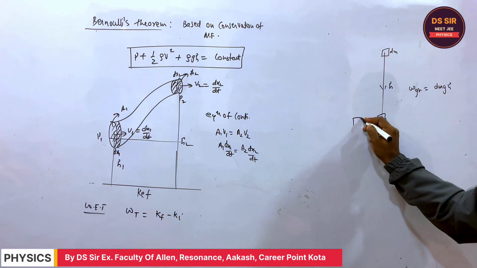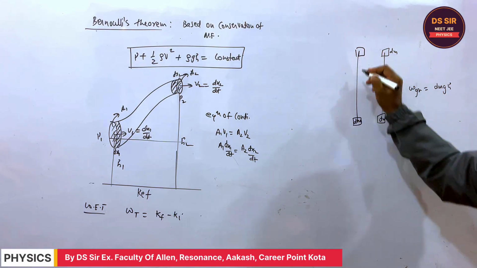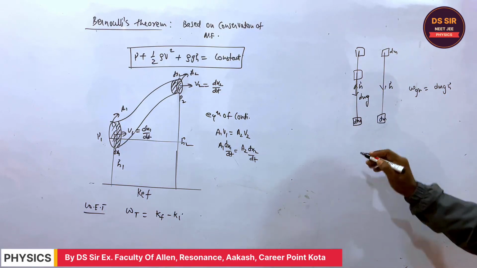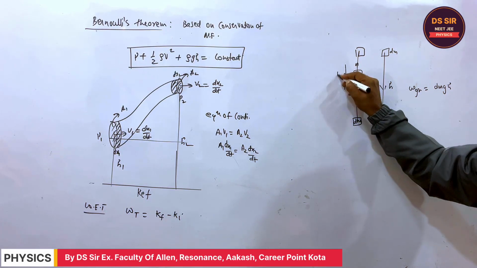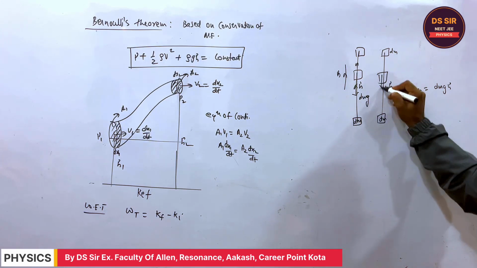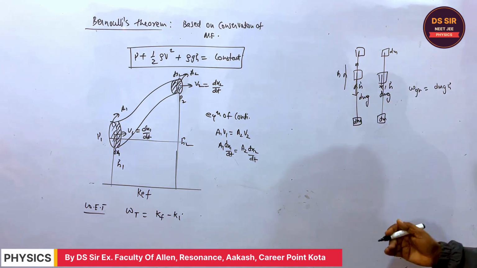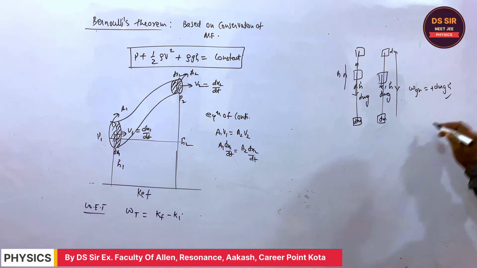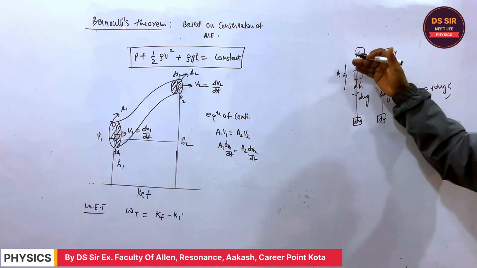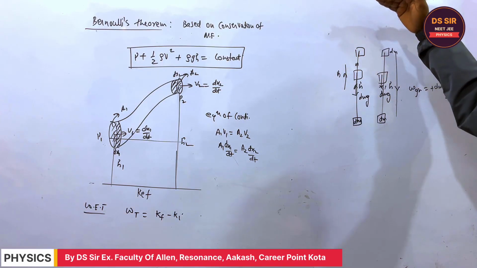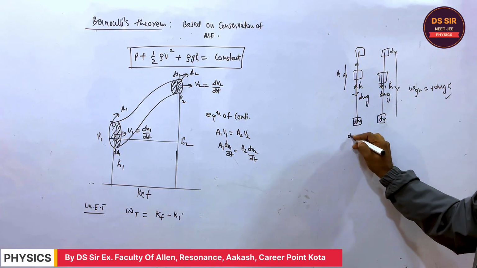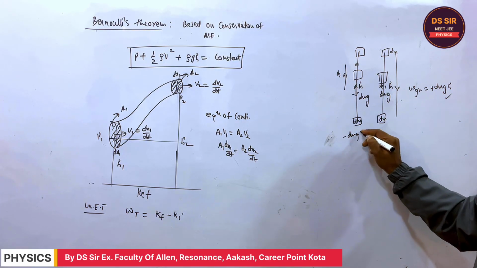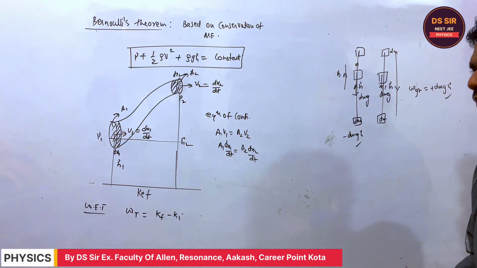But if the dm mass is taken upside, then the force dmg acts downward and the displacement is upward, so the work done by gravity is minus dmgh. You understand this thing or not?